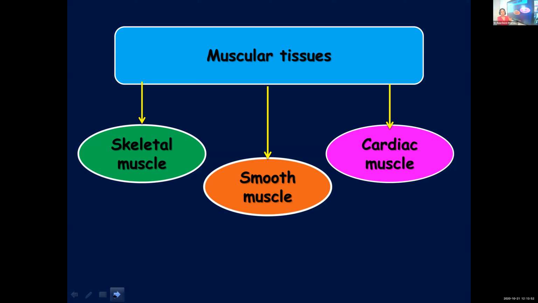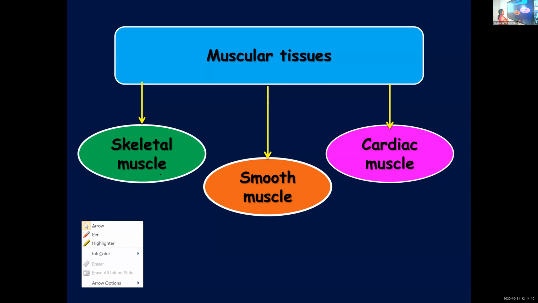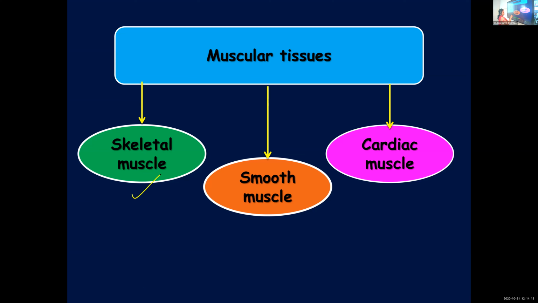Cardiac muscle, as the name suggests, is found only in our heart. You will learn more about these three types in our next class. So once again, skeletal muscle is attached to your skeleton, smooth muscle is in your internal organs, and cardiac muscle is in your heart. Any doubts?